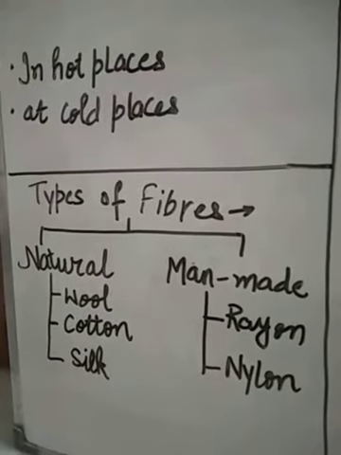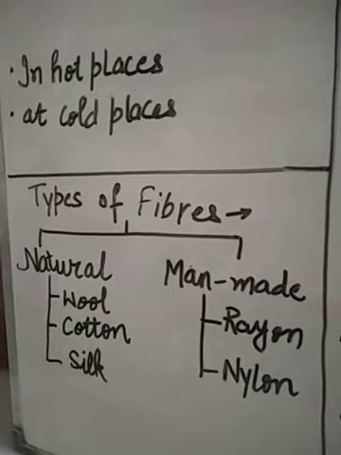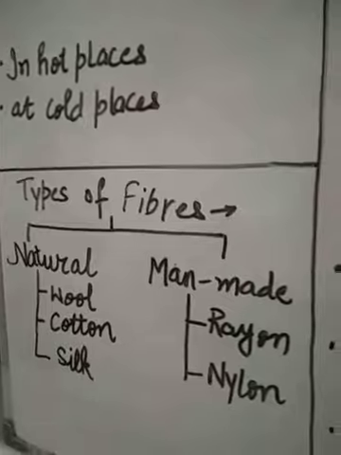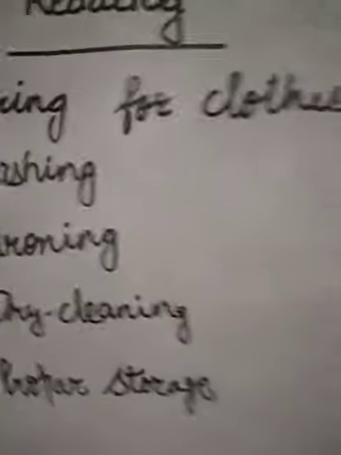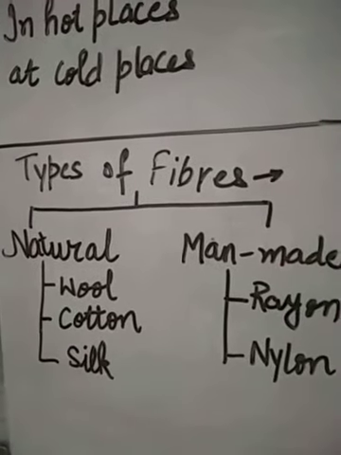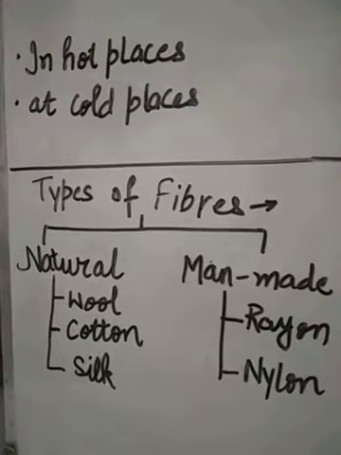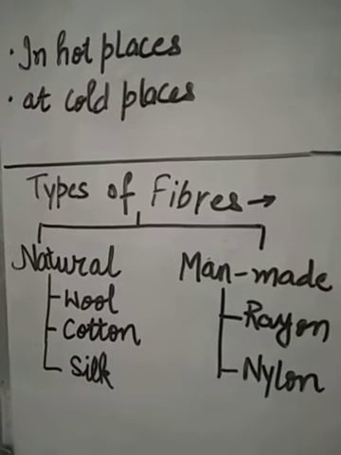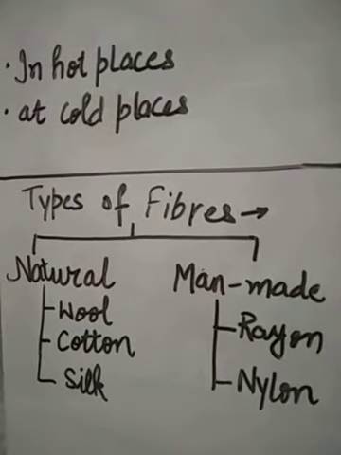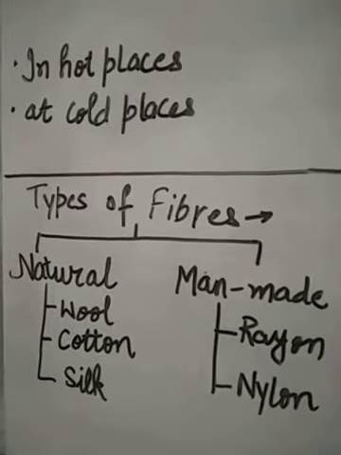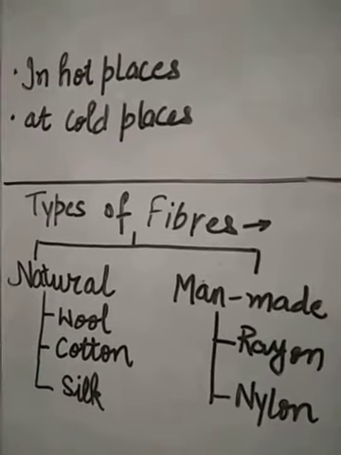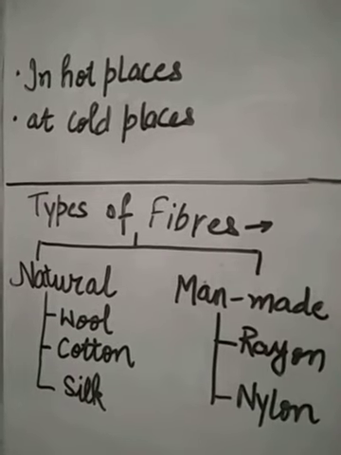Do you know what the first clothes worn by early humans were made of? They were made from animal skin, leaves and bark of trees. They were worn as protection against heat, rain and cold. As humans started living in groups, they felt the need to cover the body and look good. The clothes had to be suitable for the work they did as well as the local climate. In hot places, people wear cotton clothes. At cold places, people wear woolen clothes.